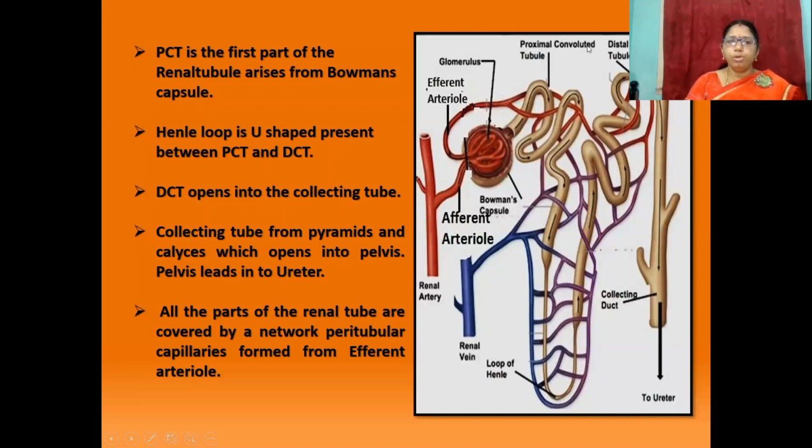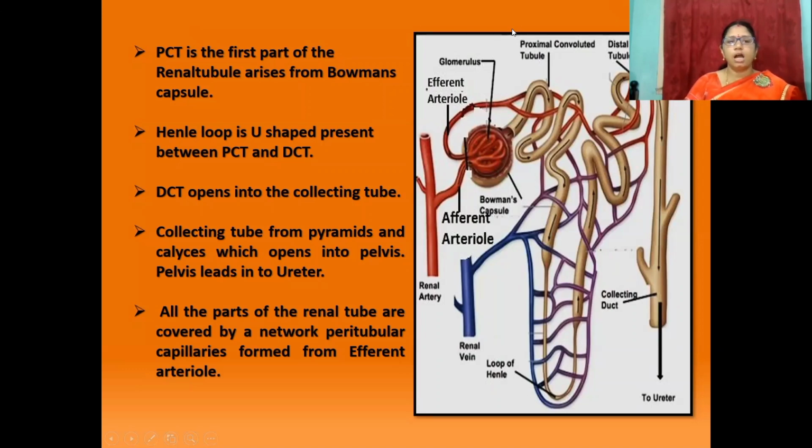Distal convoluted tubule opens into the collecting tube. Collecting tubes form pyramids and calyces, which open into the pelvis. Pelvis leads into ureter. Ureter opens into urinary bladder.